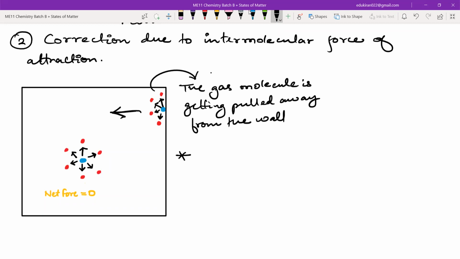The pressure is exerted by the gas molecules as they are hitting the wall. Now they will be hitting the wall with high force or low force when they are getting pulled away? They will be striking the wall with greater force or lesser force as they are getting pulled away?